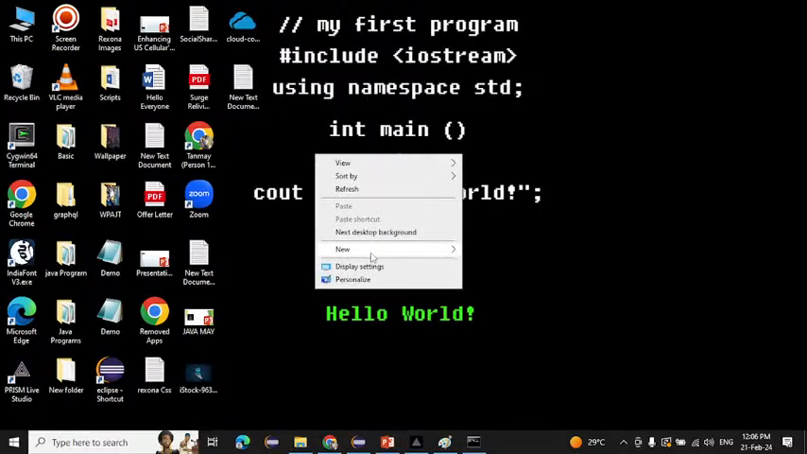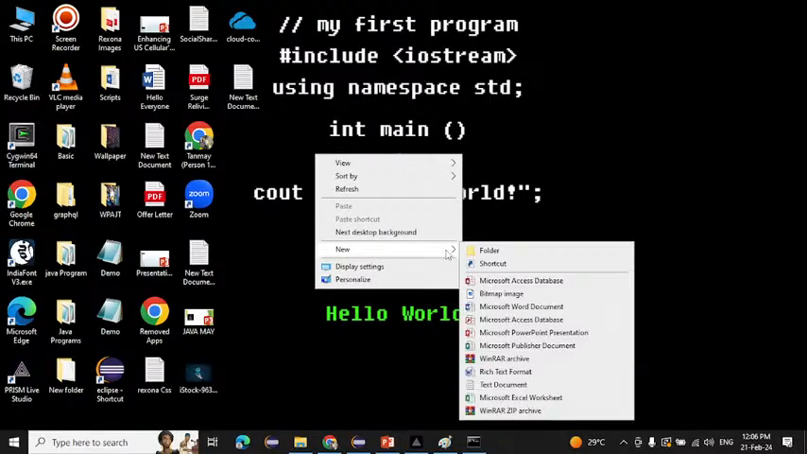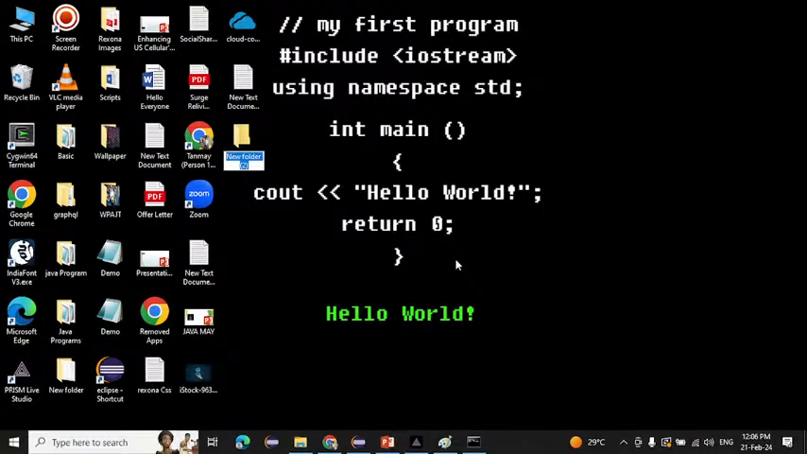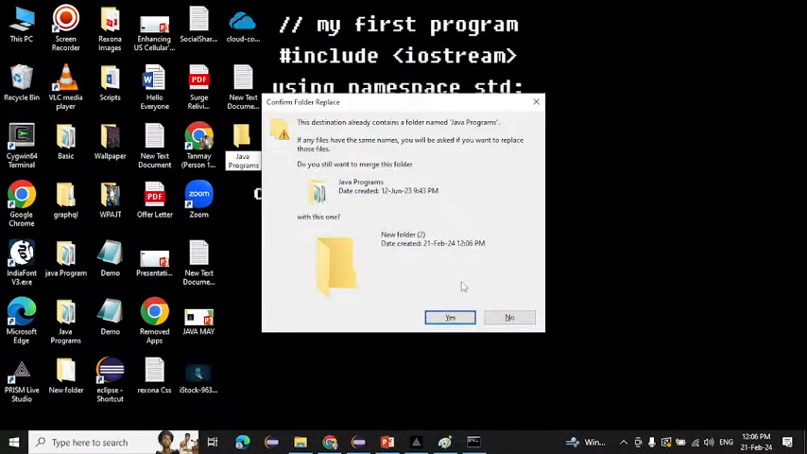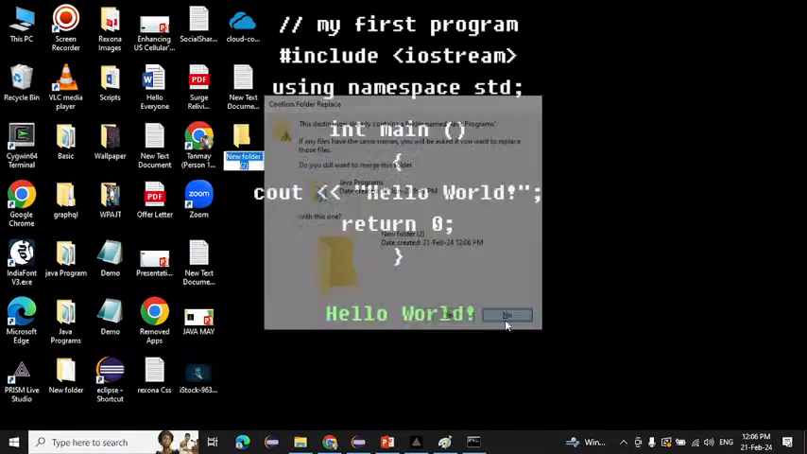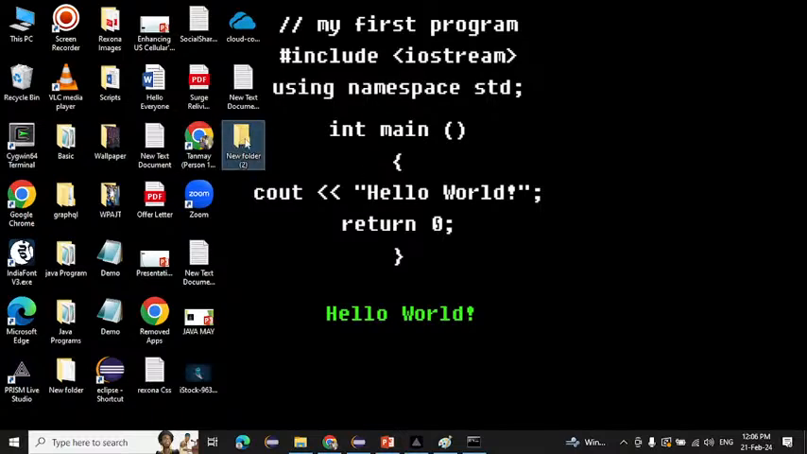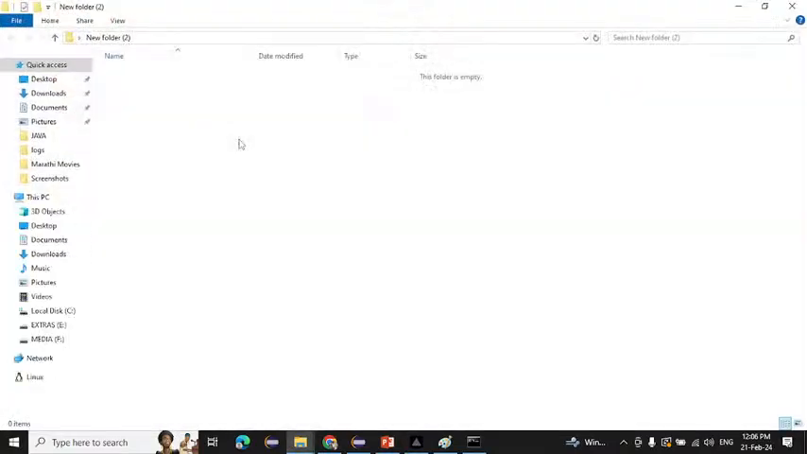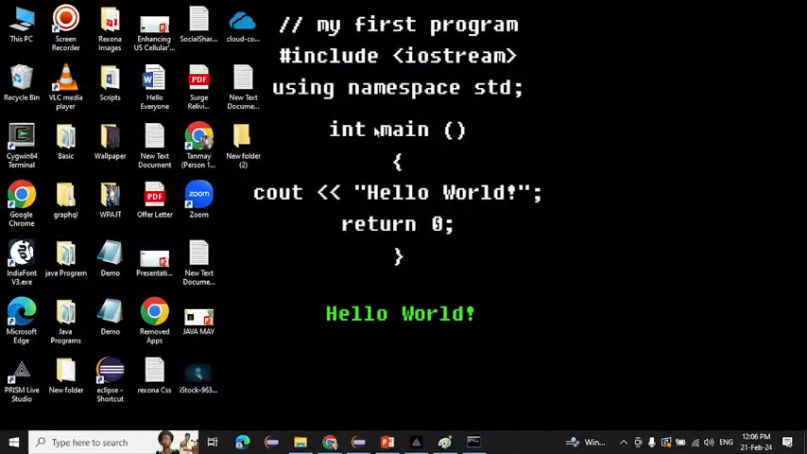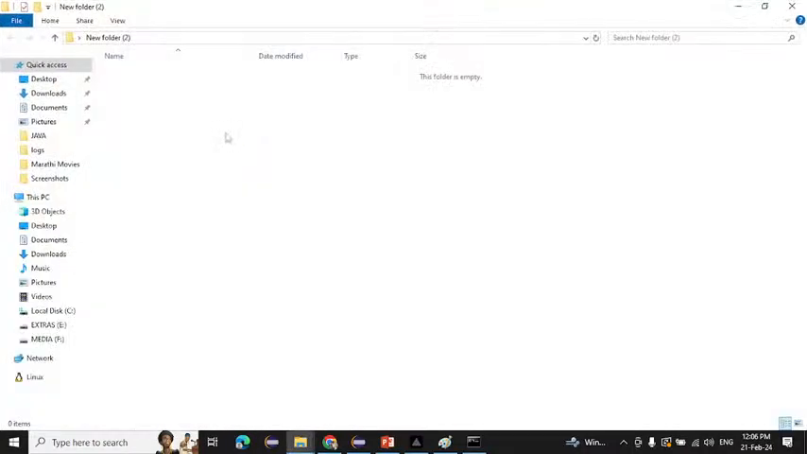First you create a folder. Here I am creating a folder and giving it the name Java programs, JDK install. I think I already have this folder, because we have a new folder, and a new folder 2. So inside that we will create a program. Just create one folder and open it.